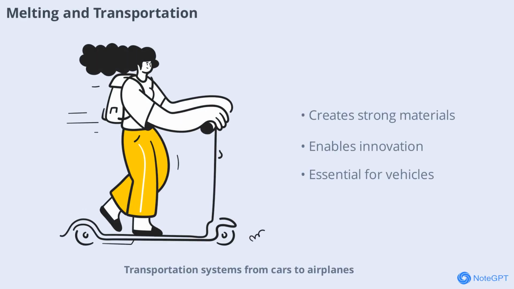Transportation systems, from cars to airplanes, depend on materials created by melting and shaping metals and plastics. Lightweight alloys and strong glass are essential for safety and performance. Melting technology continues to drive innovation in how we move around the world.